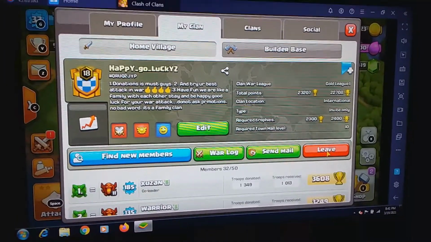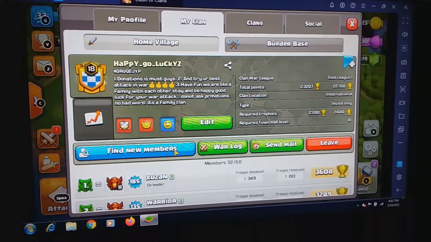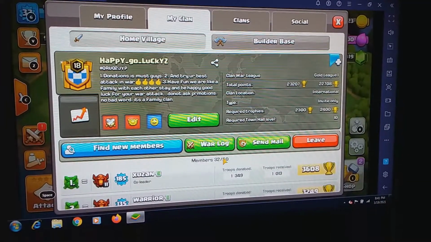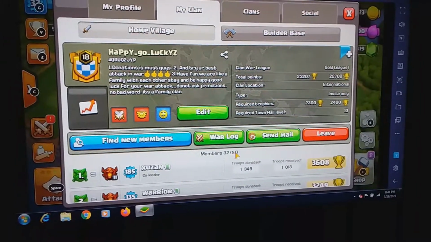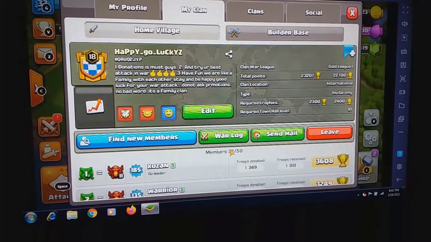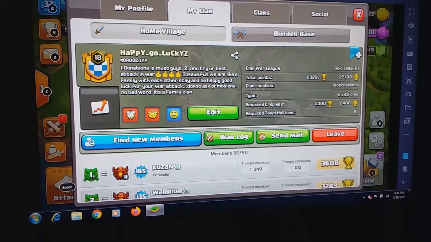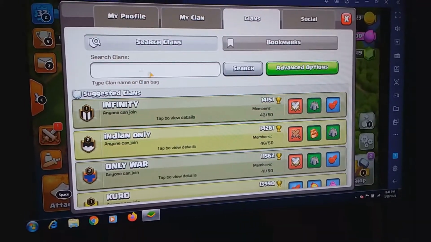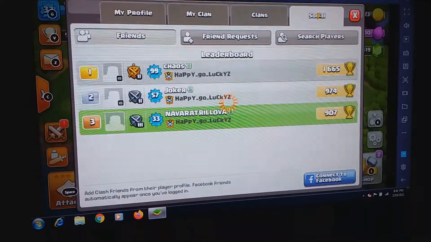You can also leave the clan, or you can also find new members for the clan. Only 50 clan mates are allowed in one particular clan. We have 32 clans where my father is a member of this clan. If you want to find some new clans, this is social.